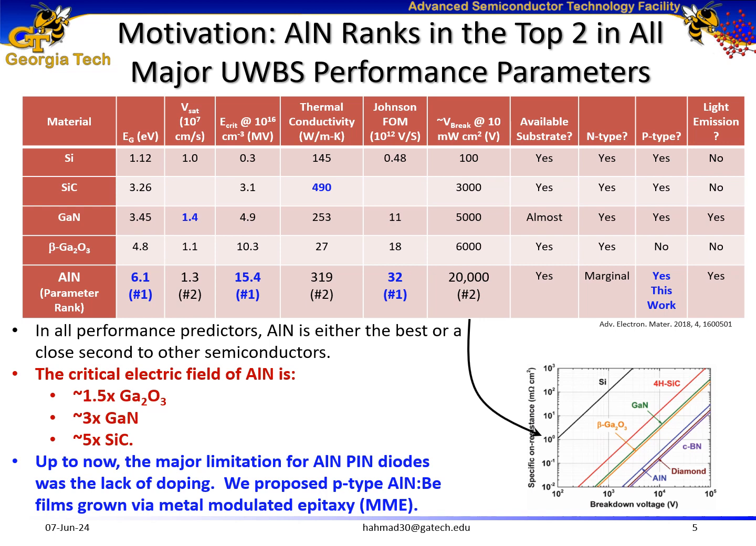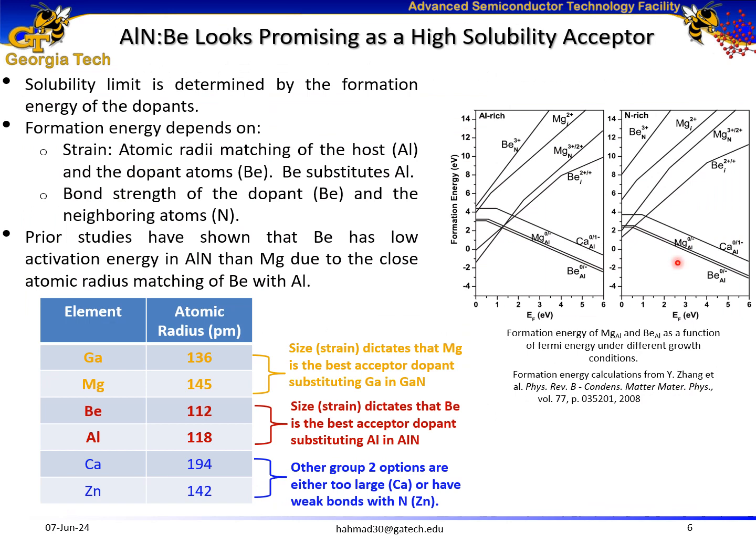And we first proposed the rhythm-doped aluminum nitride p-type films grown via metal modulated epitaxy. The solubility limit of a dopant is determined by the formation energy of the dopant. Formation energy further depends on the atomic radii matching and the bond strength of the host versus dopant atoms.